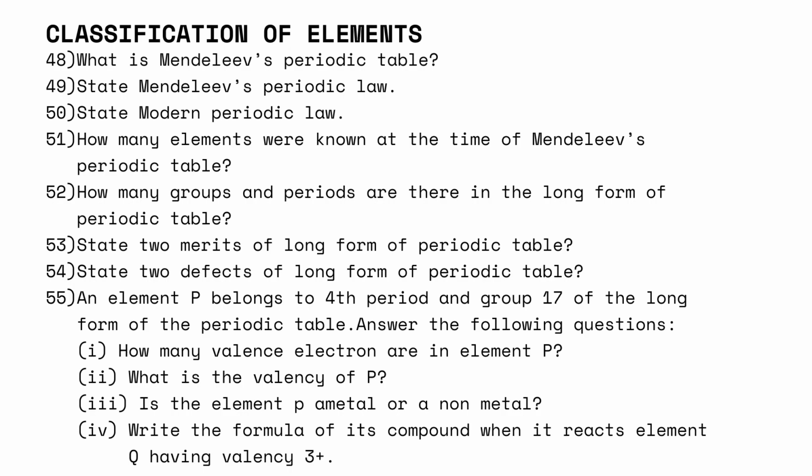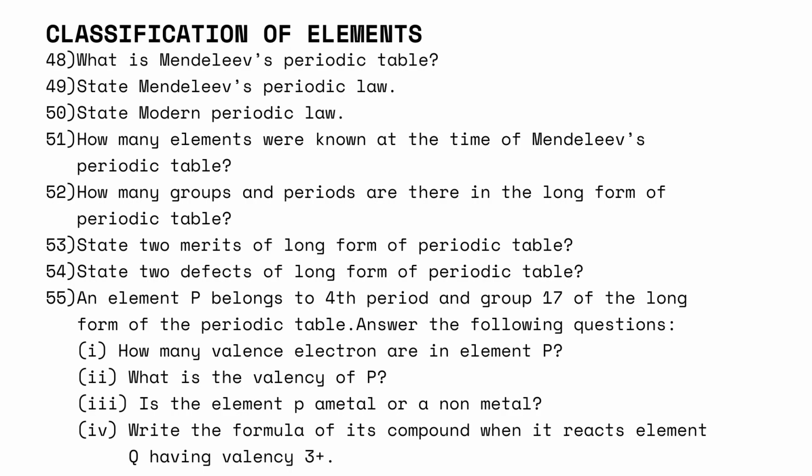Then state the modern periodic law. How many elements were known at the time of Mendeleev's periodic table? How many groups and periods are there in the long form of the periodic table? State two merits of the long form of the periodic table. State two defects of the long form of the periodic table.